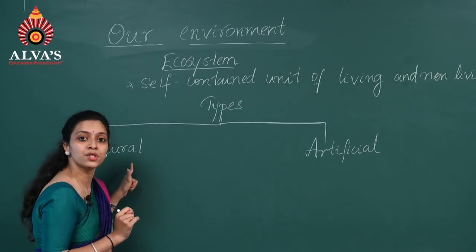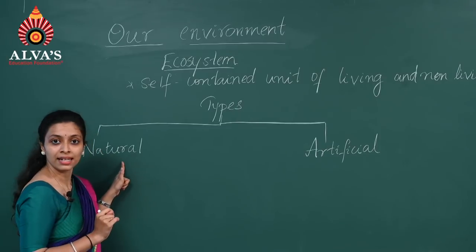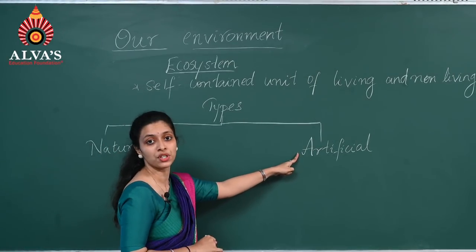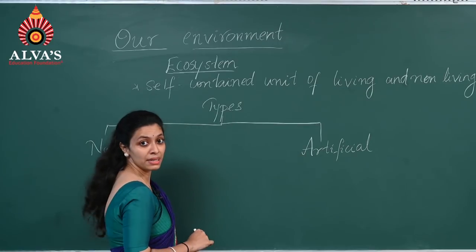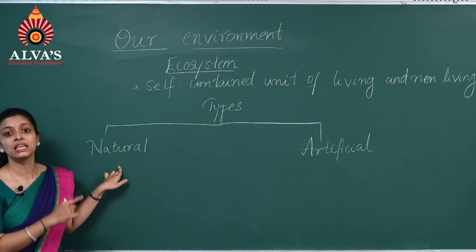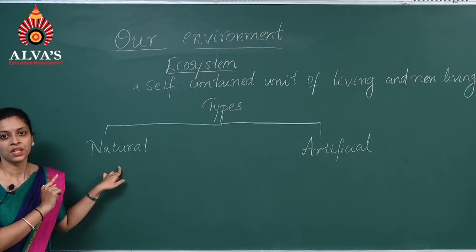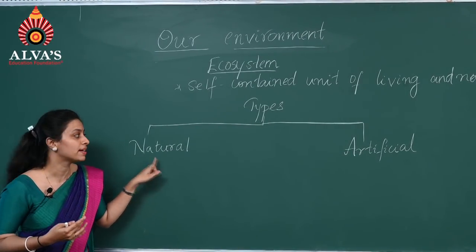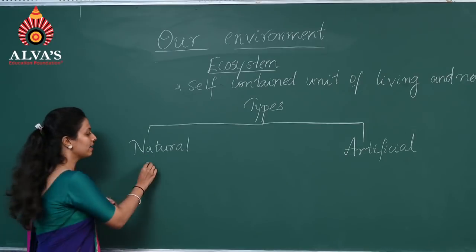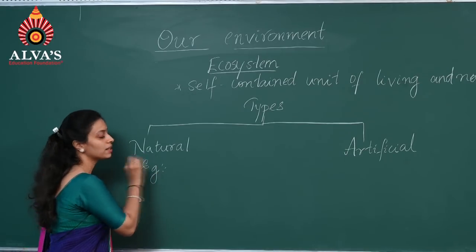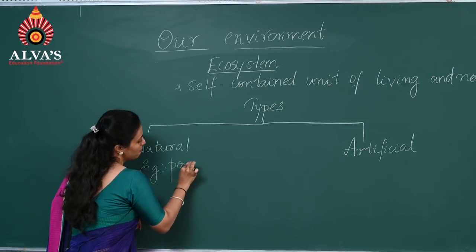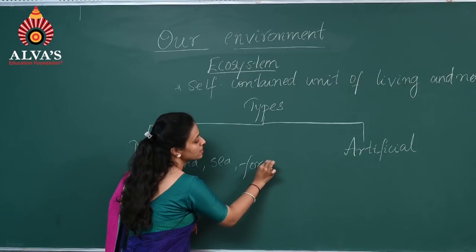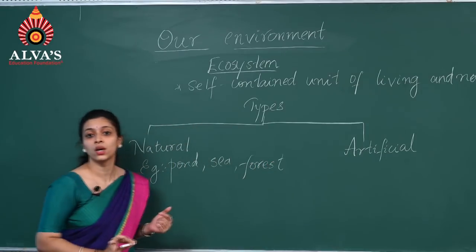There are two types of ecosystem. The first type is natural ecosystem and the second type is artificial ecosystem. As the name itself says, natural means this ecosystem is natural. We have not created it, it is created automatically by nature, right? That is why it is called natural. And the examples for this ecosystem are pond, sea, forest. All these are examples for natural ecosystem.